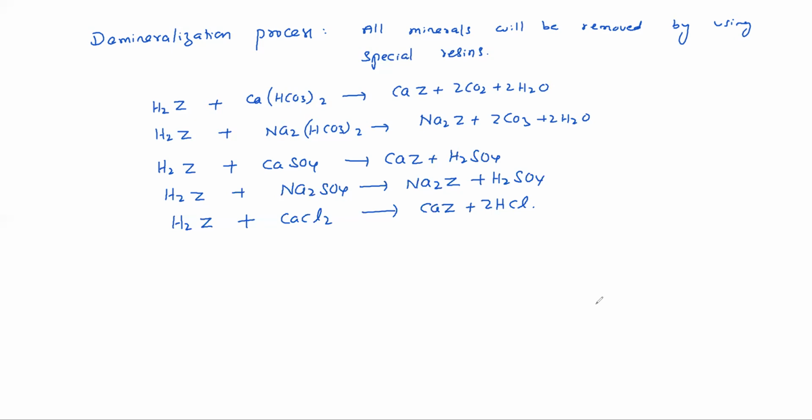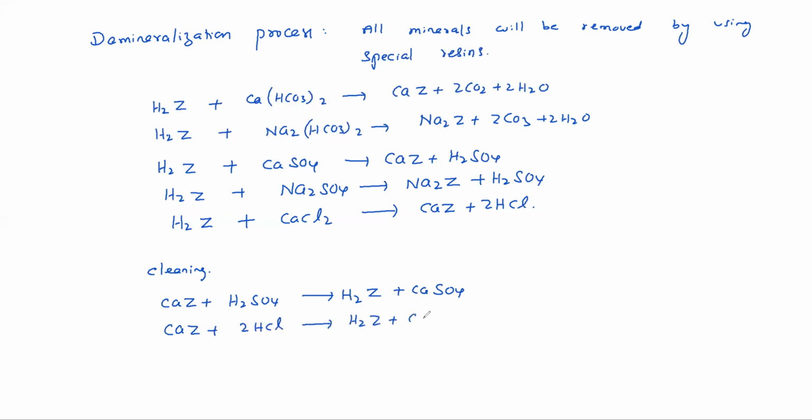Then what to do? How to get back these resins? Cleaning process: CaZ washed with H2SO4, again you get back H2Z plus CaSO4. Or CaZ washed with HCl, hydrochloric acid, gives H2Z plus CaCl2. Like this, you can wash and get back the original resin.